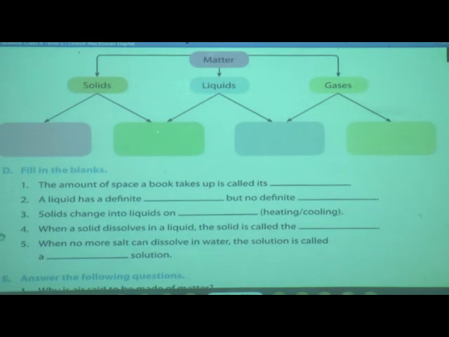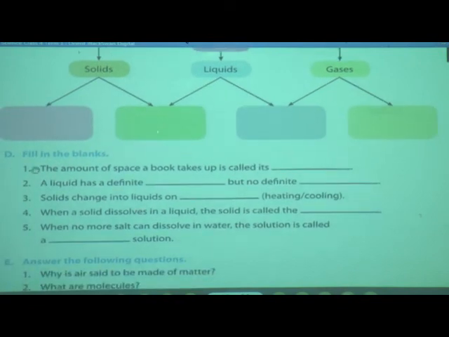The next question is fill in the blanks. I will read these questions for you, and you also should read the sentences given here. The first sentence is: the amount of space a book takes up is called its volume. Everybody write, the answer is volume.